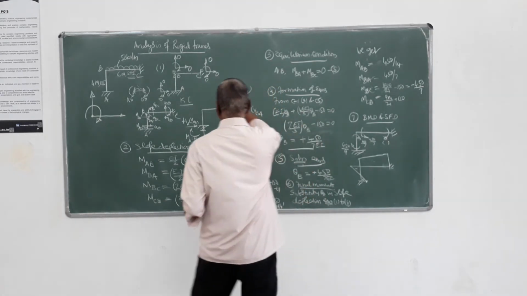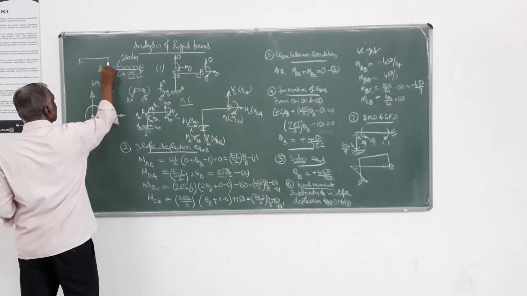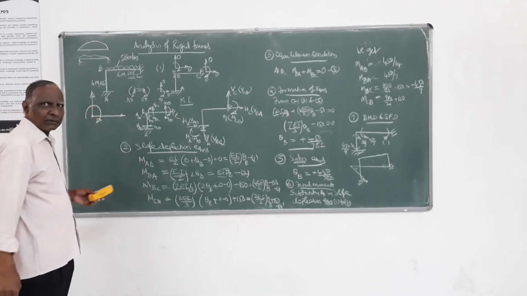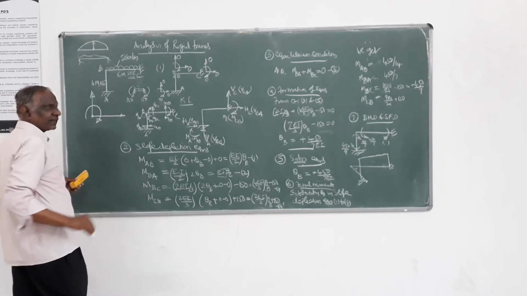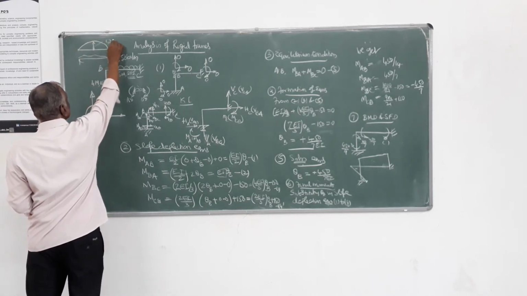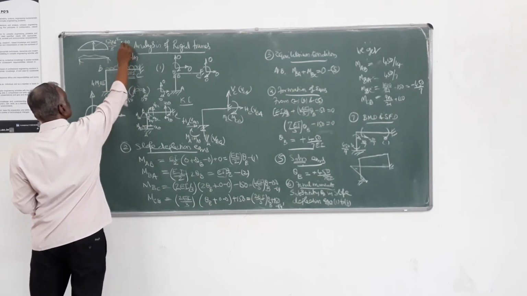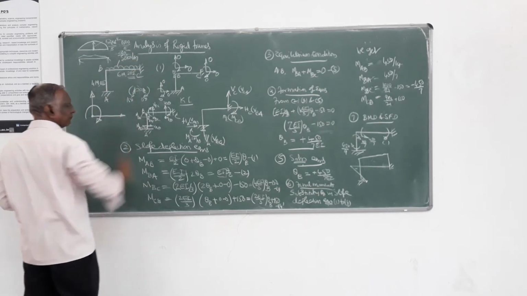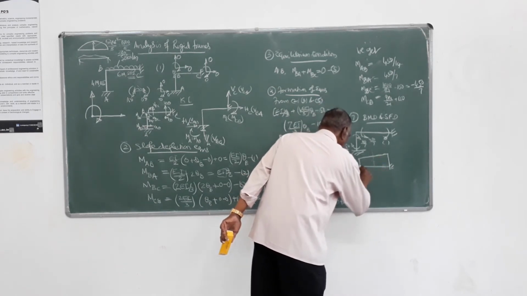So here, because it is a UDL, the free moment diagram will be a parabolic one, WL squared by 8, which is the moment here at the center, which is nothing but 50 into 6 squared divided by 8, that is 1800 by 8, that is 225. So 225 is the value here, that is parabolic. I will plot it.